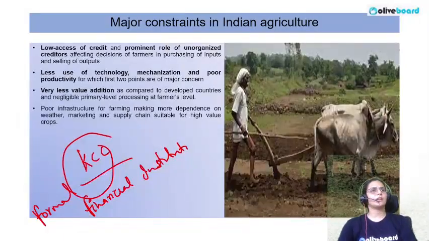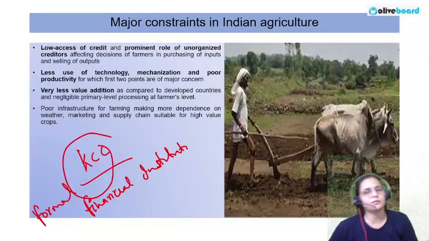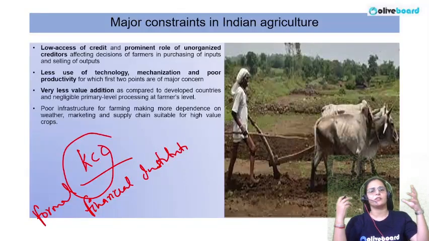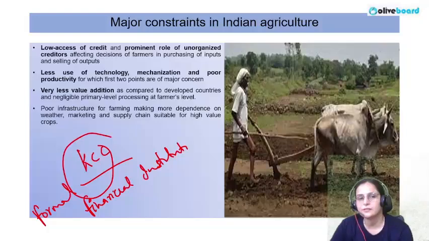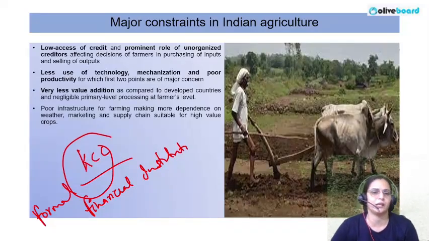Farmers do not have all these facilities available to them all the time. So they feel their dependency is on unorganized creditors or money lenders only. They do not have access to formal financial institutions, so that also creates a hesitation in them to purchase heavy machines to be used in their agriculture field.